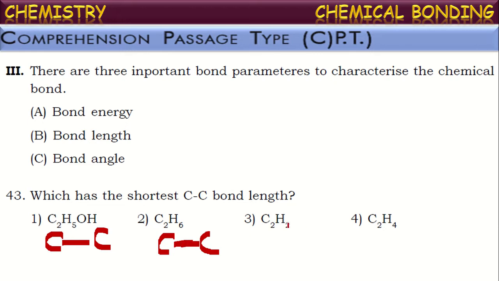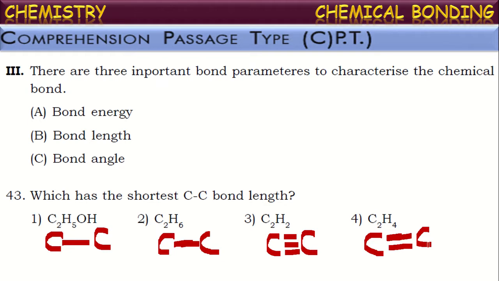The third one is called acetylene or ethyne. Here, between the carbon atoms, there exists a triple bond. Both the carbon atoms are connected by a triple bond. And the last one, ethene or ethylene. Here, between the carbon atoms, there exist two bonds, that we say is a double bond. Now, if we compare all these, as the number of bonds between the two carbon atoms increases, bond strength increases and bond length decreases.